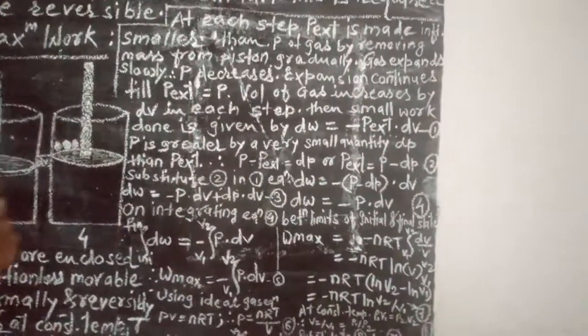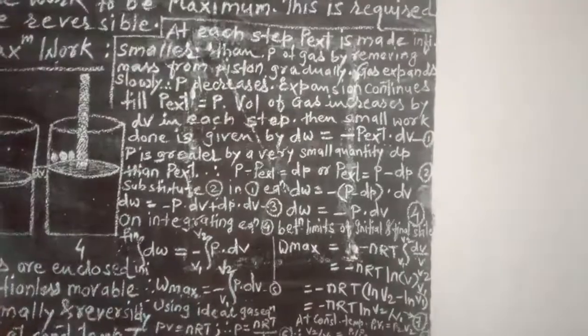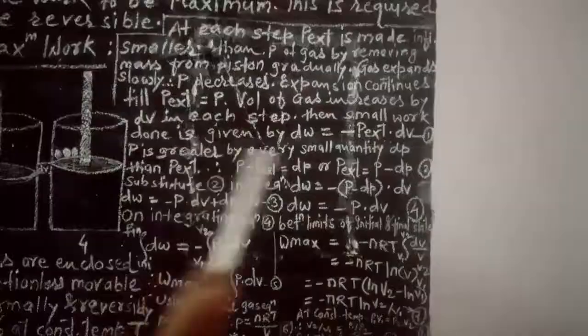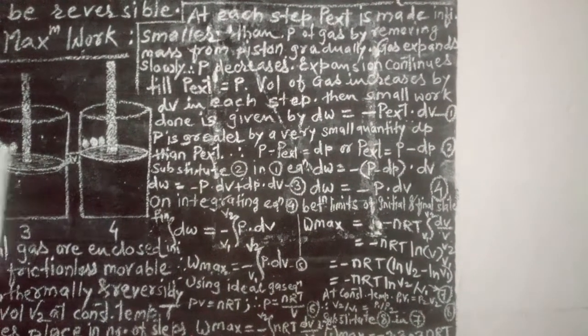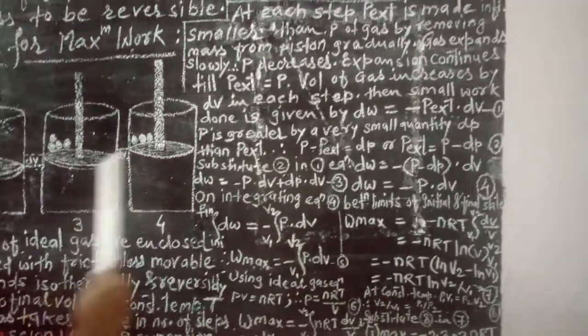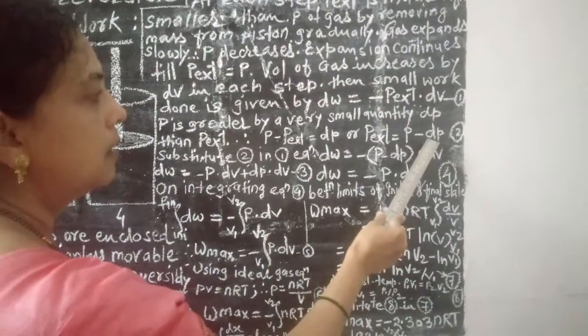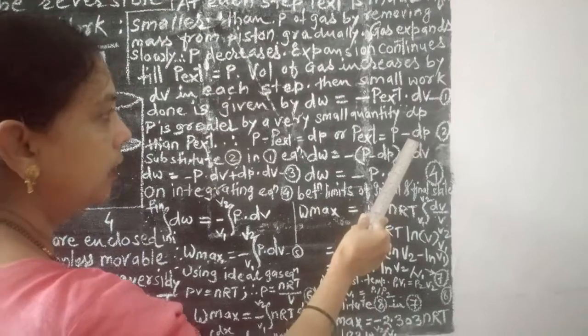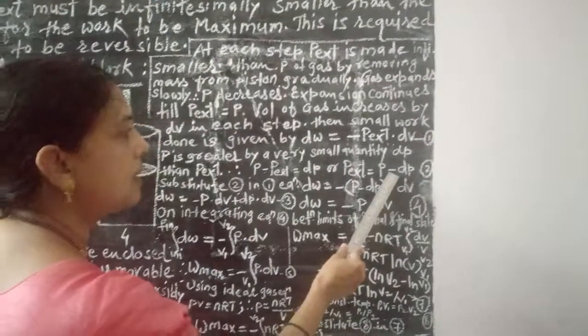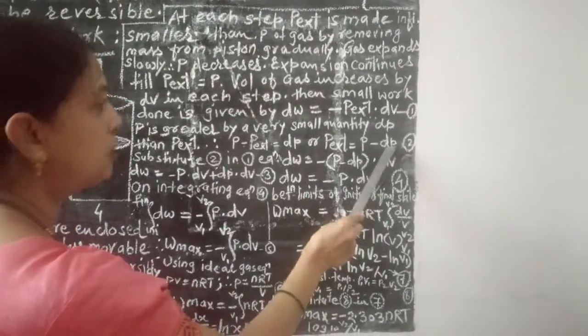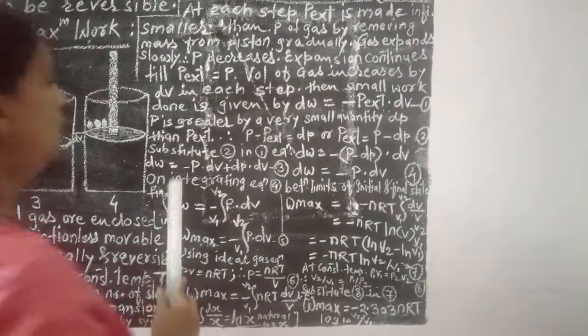This is the pressure acting on the piston. This P is the pressure acting on the gas, and if you remove the weight from the piston, the pressure acting on the gas becomes infinitesimally less, and therefore P external becomes P minus the reduced pressure delta P.